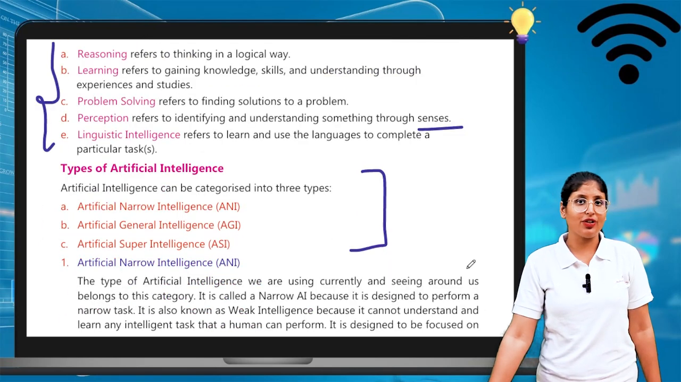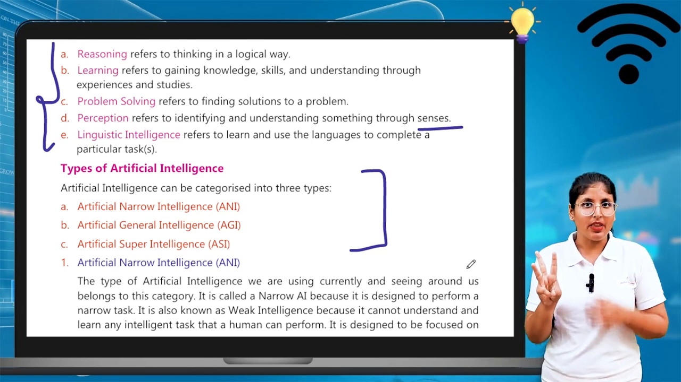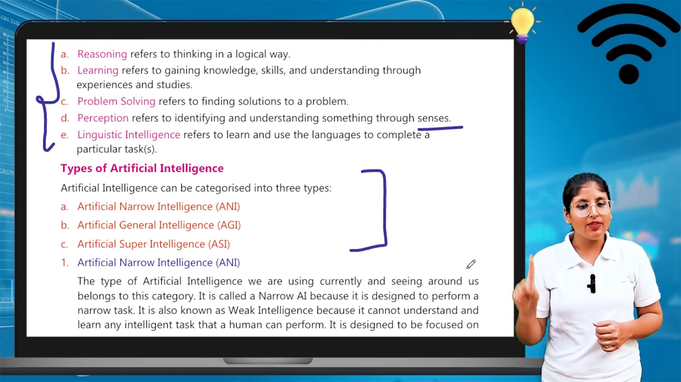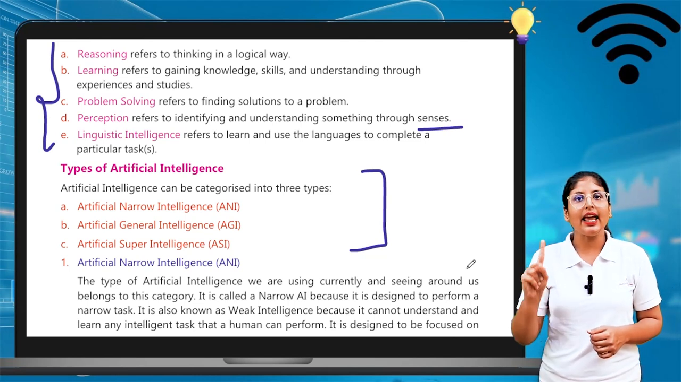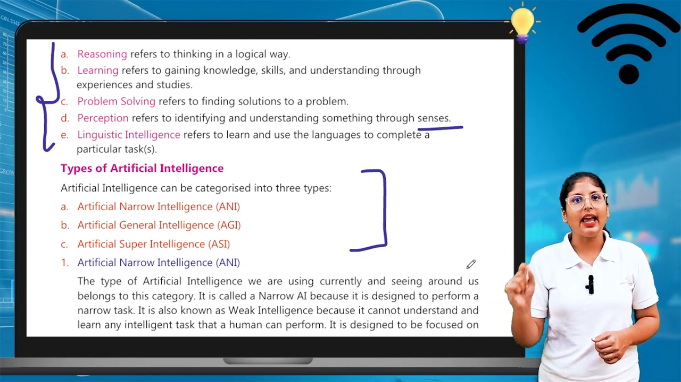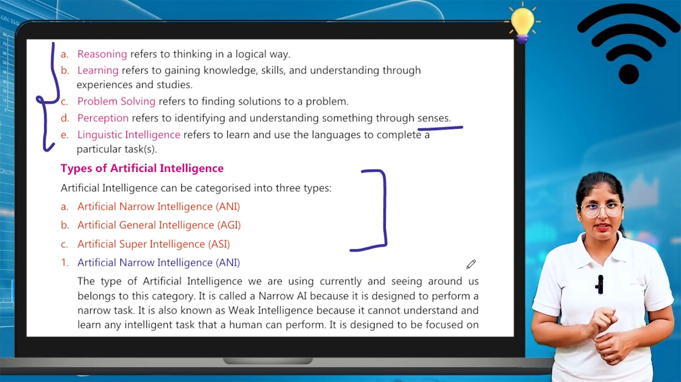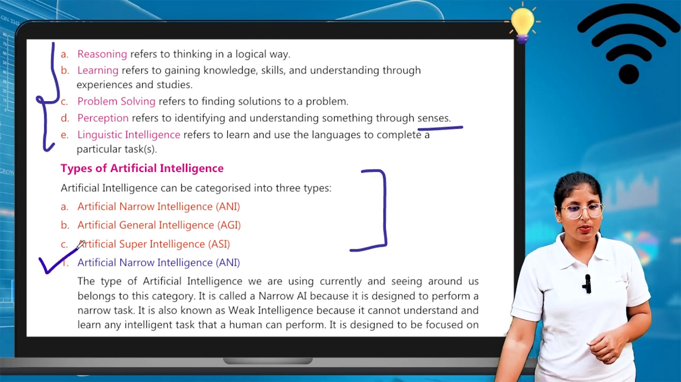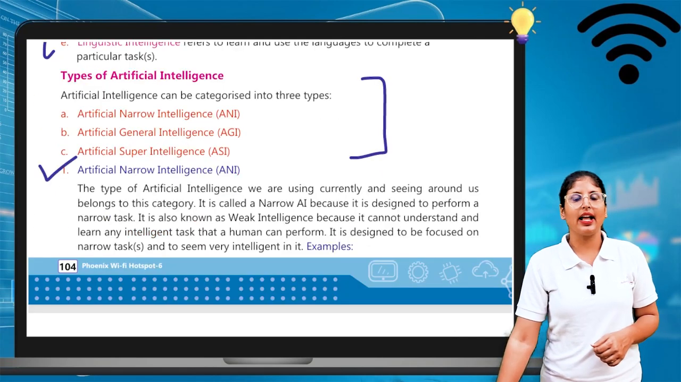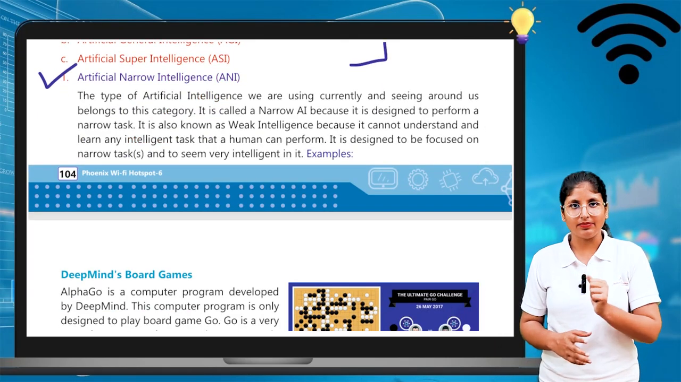So types of artificial intelligence. Artificial intelligence is of three types. First is artificial narrow intelligence, that is ANI. Second is artificial general intelligence, that is AGI. Third is artificial super intelligence, that is ASI. So these are the three categories of intelligence. Starting with the first one, artificial narrow intelligence, ANI.